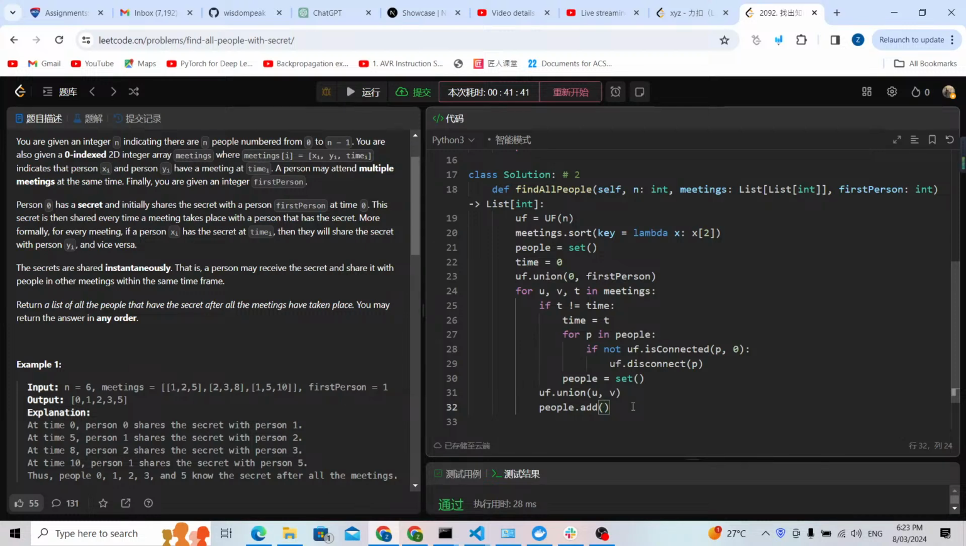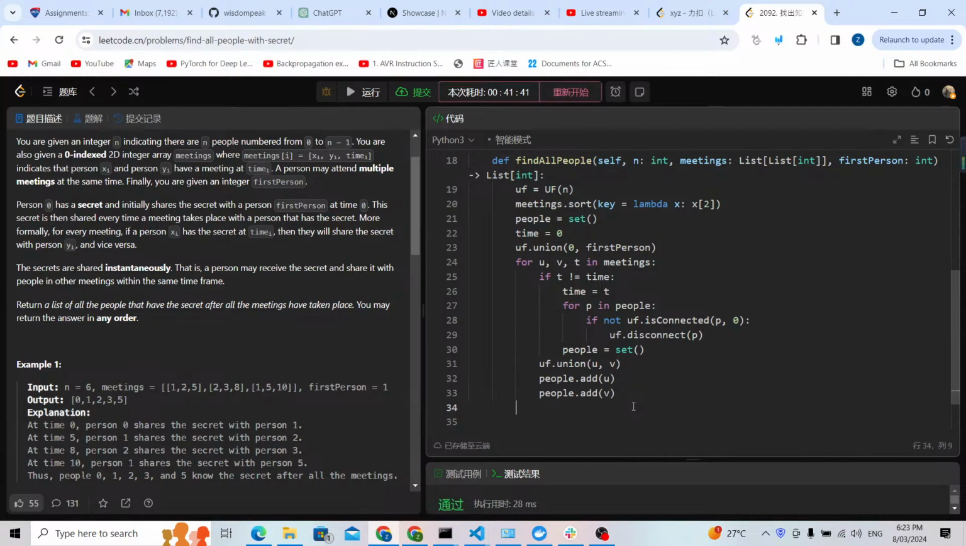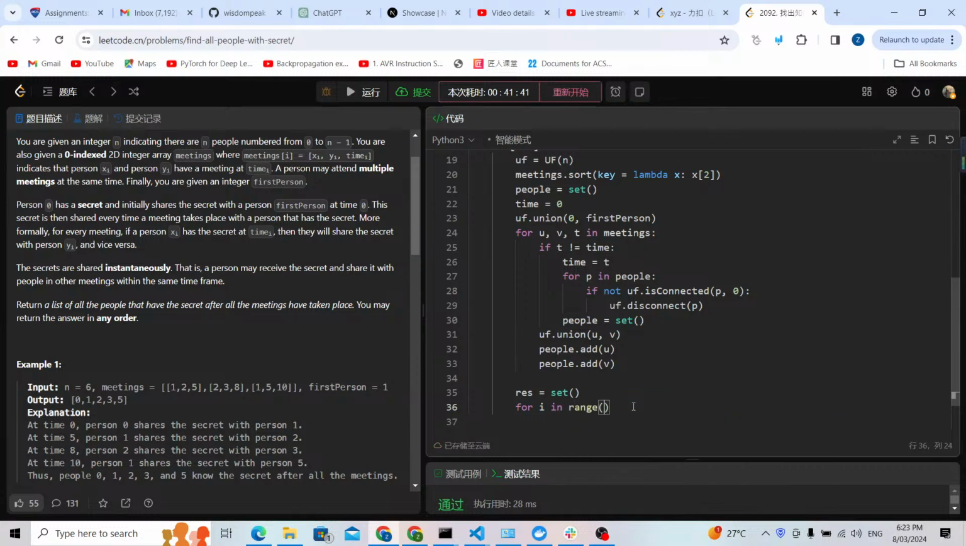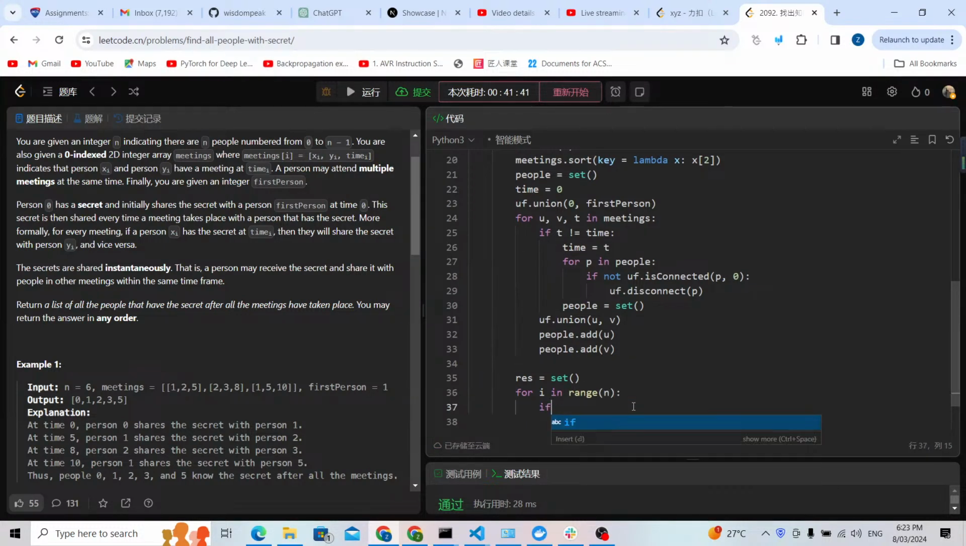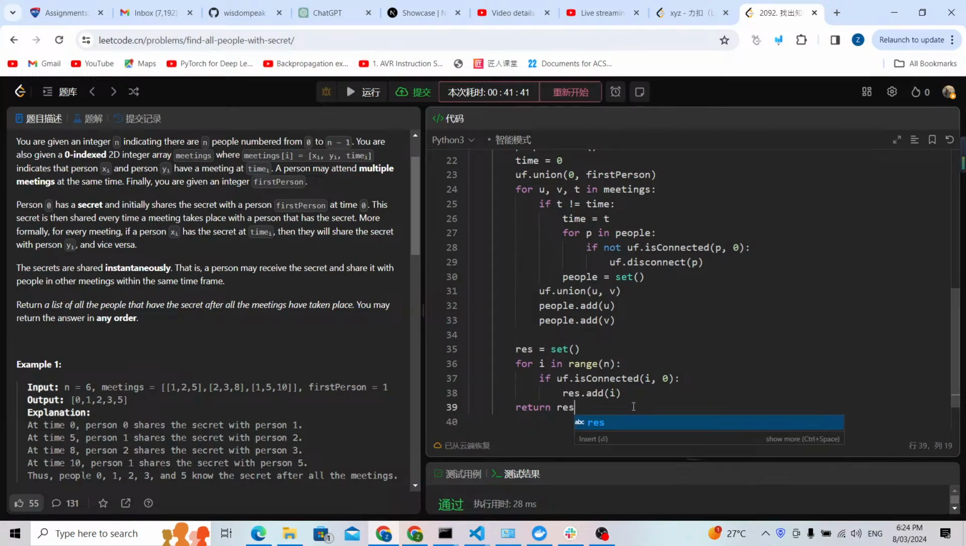So people.add U and people.add V. So finally, I can check how many people know the secrets. So I need to prepare a result as a set. So for i in all the people, if UF.is_connected with this i and 0, if they are connected, result should add this people and this i. Finally I need to return the result.